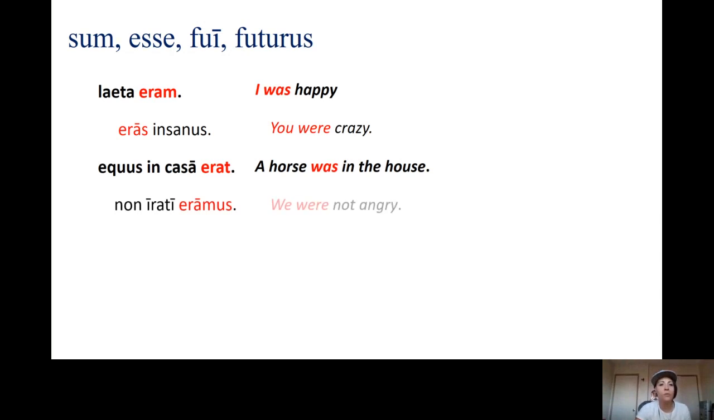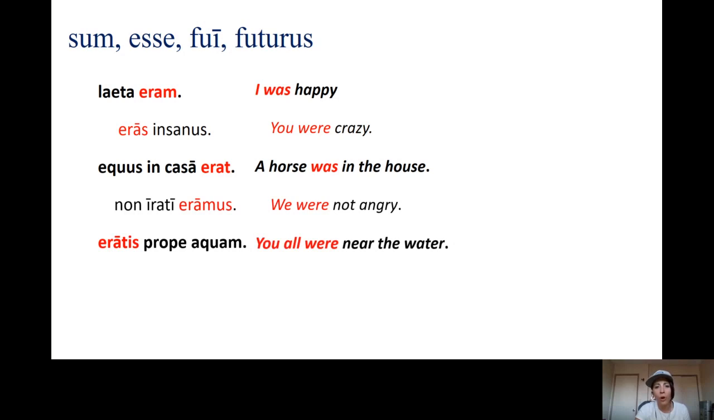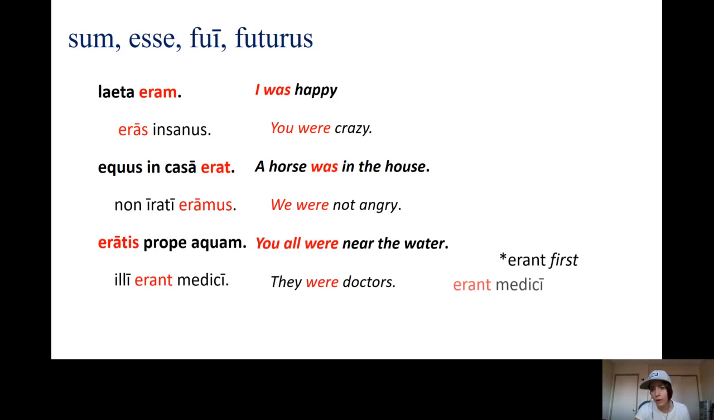Non irati eramus, we were not angry. Estis prope aquam, y'all were near the water. And illi erant medici, they were doctors. Or if we put erant first, it could still mean they were doctors or there were doctors.